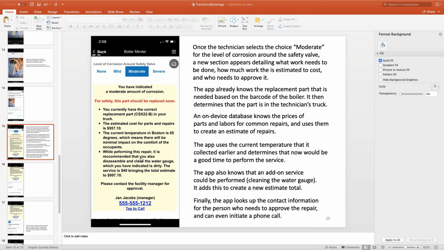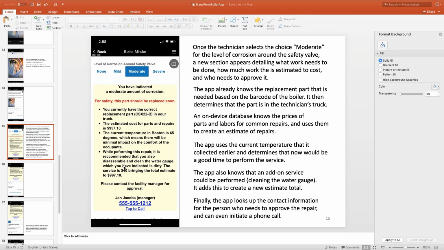Now, if you remember, earlier we mentioned that the water gauge was dirty. Since it now knows you're thinking about doing a repair that will take the boiler offline, it suggests that you clean the water gauge at the same time. It also tells you the price for that and what the new estimate will be. So now the technician has all of this in hand.